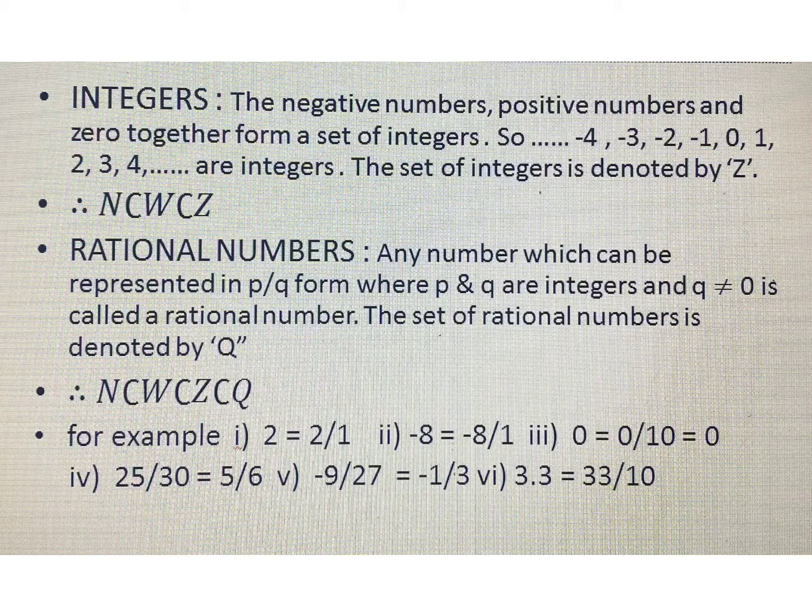Therefore it is also a rational number. So here we can see that all positive numbers, all negative numbers as well as 0 can be written in the form p by q. Therefore, the set of natural numbers, the set of whole numbers and the set of integers are all subsets of rational numbers. Every natural number is a rational number, every whole number is a rational number, and every integer is also a rational number. Therefore, N is a subset of W, W is a subset of Z, and Z is a subset of Q.